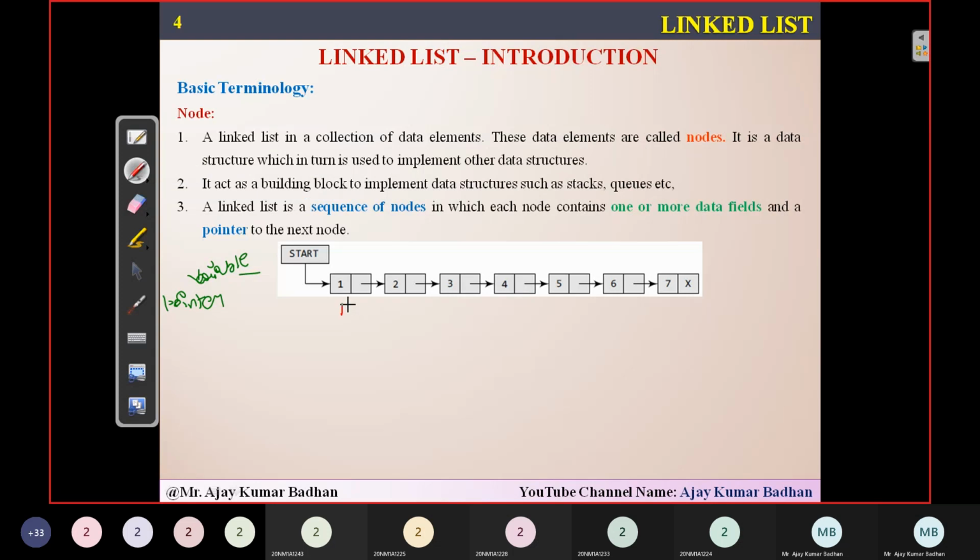For example, the address of this first node is 100. This is 150. This is 200. Let us suppose 300. This is 250. This is something 500. And this is something 172. These are random addresses that I am declaring here. So whenever a new node is created, that is node 1, how will the system come to know this is node 1? We will have a pointer variable called start, and it will contain the address of node 1, that is, here we store the value 100. Now this will be pointing to node 1, and after that the remaining process is the same.